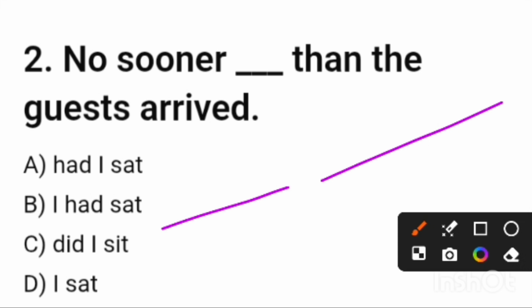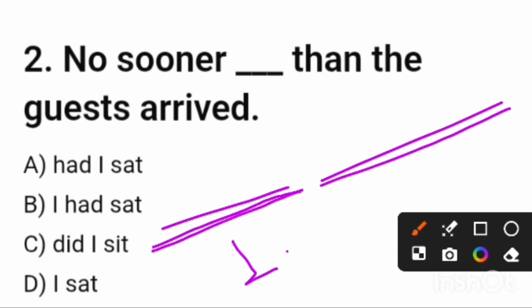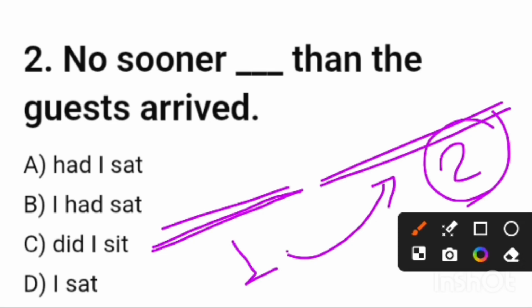As a result, whenever we use two past actions and the number one action is related to the number 2 action, that means we are not talking about consecutive past actions. If it is consecutive past actions, at that time we can use past indefinite tense for both of these.